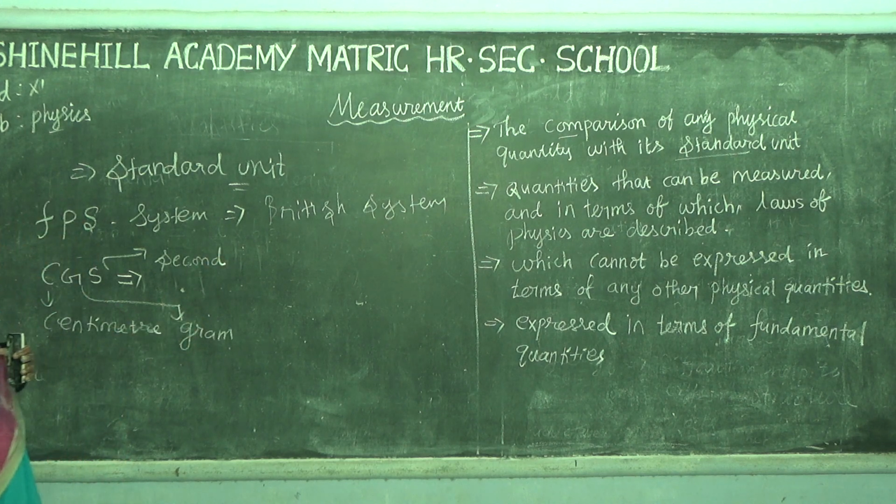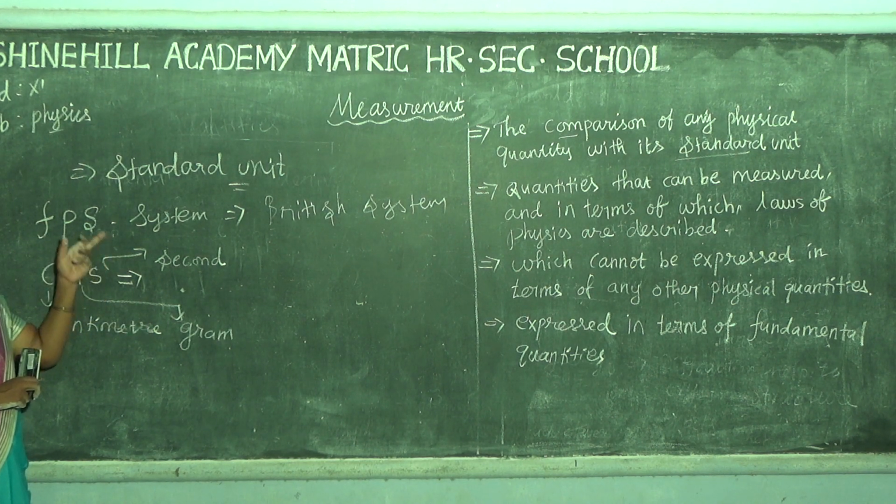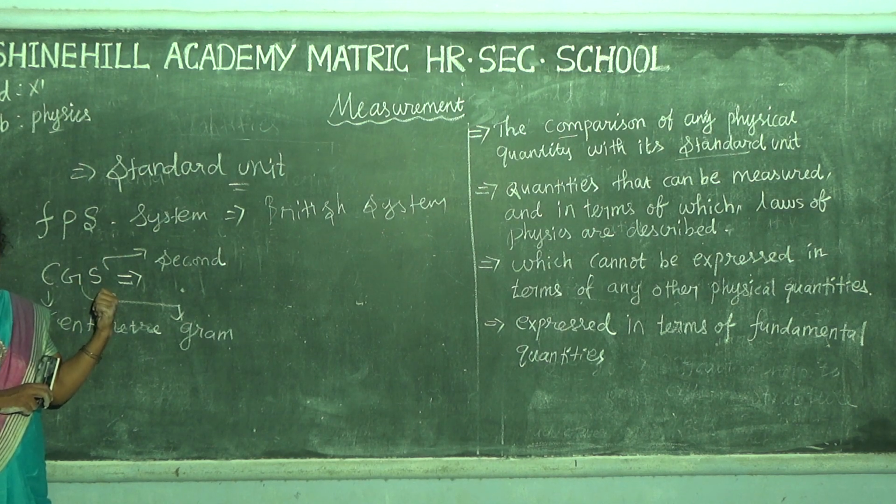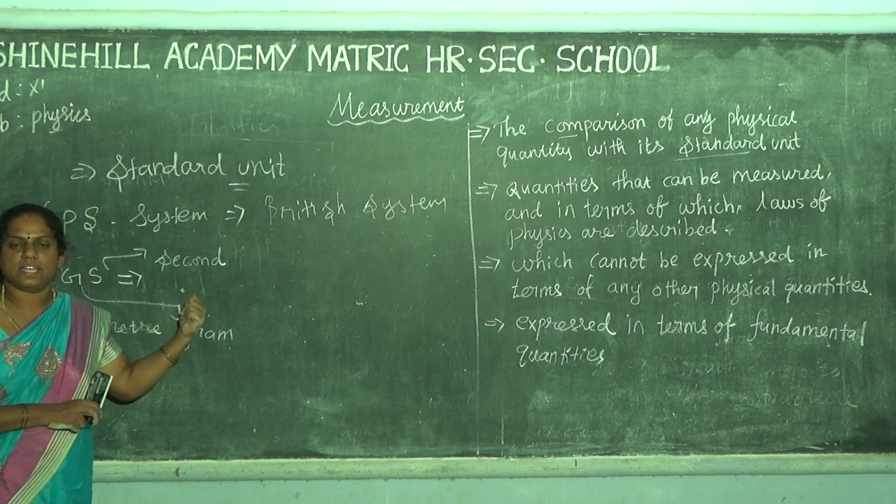So first we discovered the FPS system, foot pound second. Second we discovered the CGS system, centimeter, gram, and second. This system is called the Gaussian system.